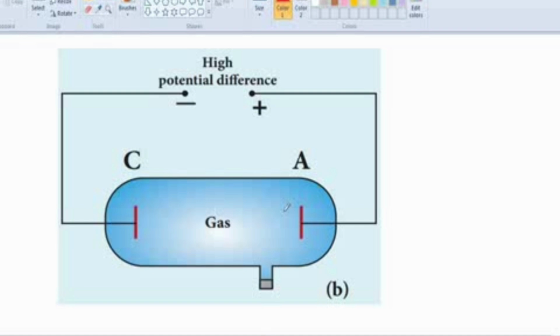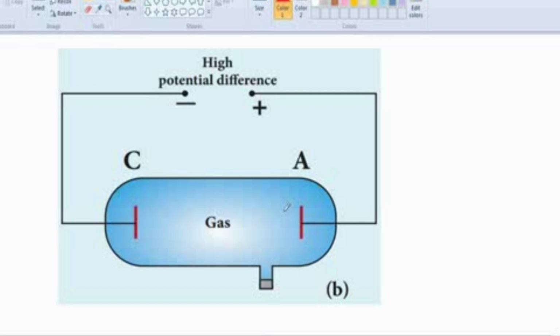Then the cathode rays ionize the gas through which they pass. So when cathode rays pass through a gas, they have the property to ionize the gas. Then the last thing, the speed of the cathode rays is up to 1/10th of the speed of light.